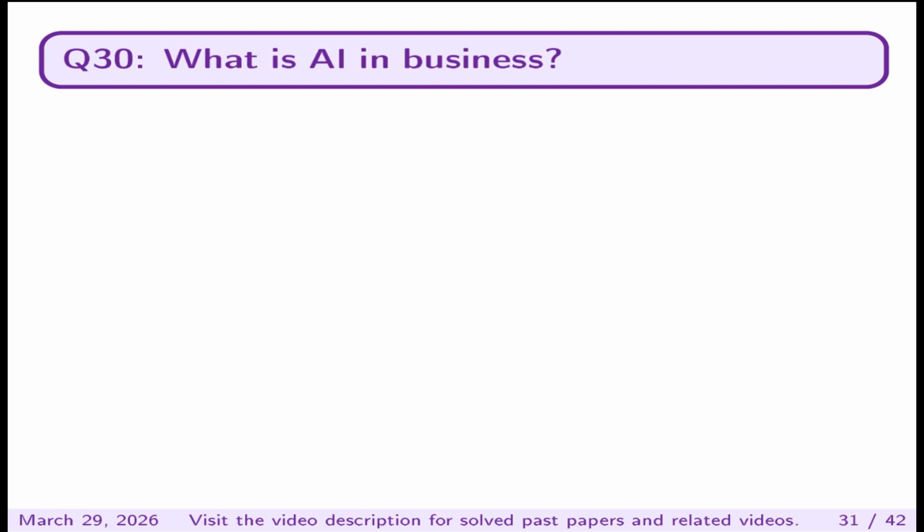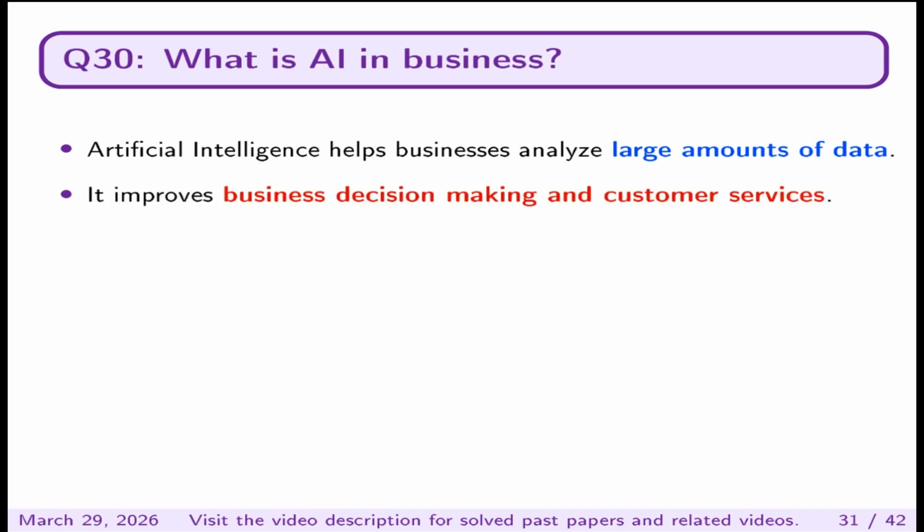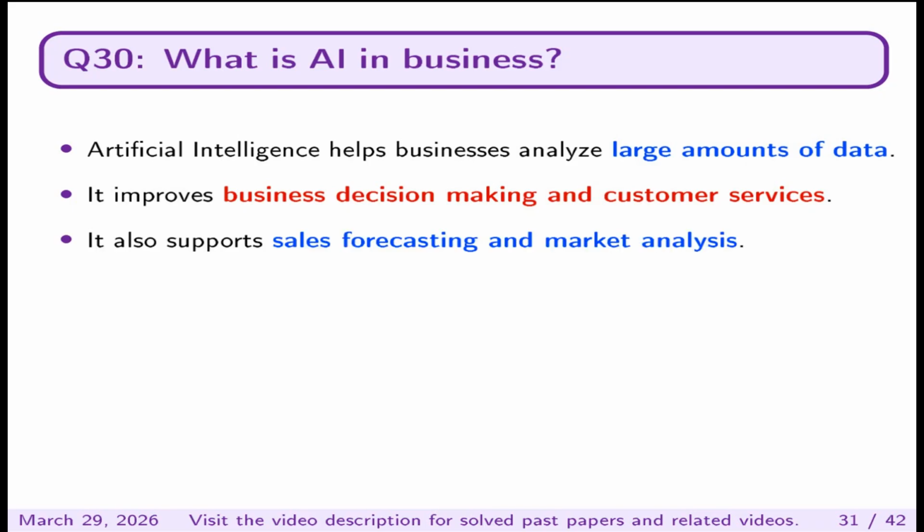What is AI in business? Artificial intelligence helps businesses analyze large amount of data. It improves business decision making and customer services. It also supports sales forecasting and market analysis.